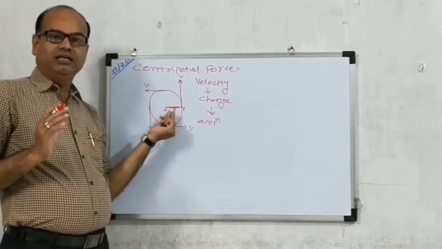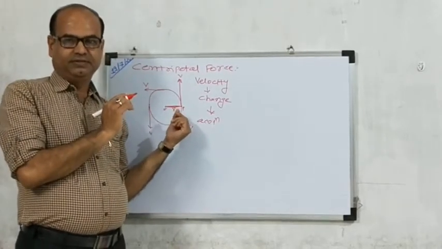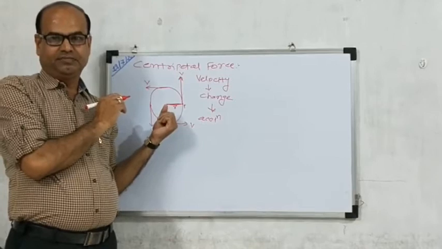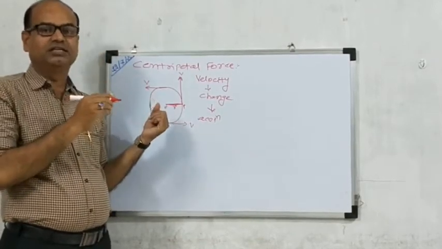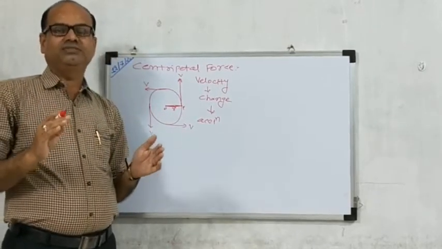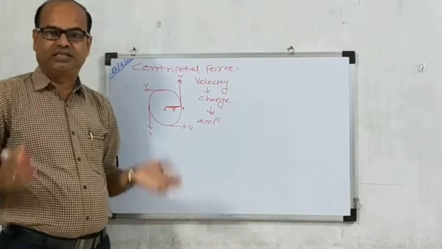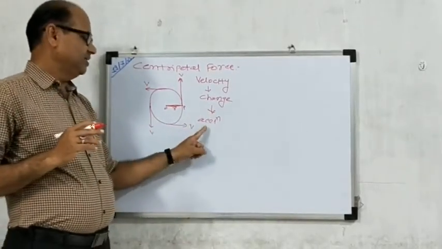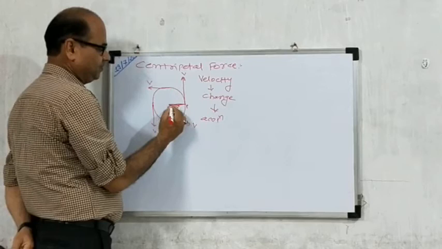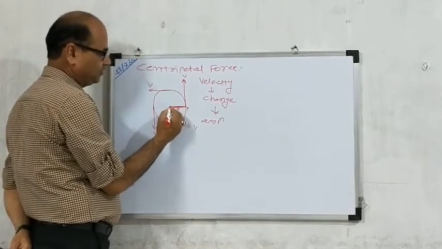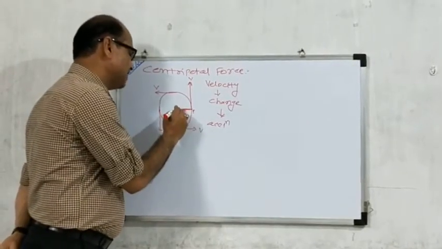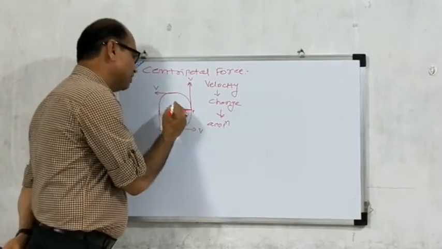The particle may also move at a constant speed, but the velocity keeps changing. At the highest position and the lowest position, the velocity keeps changing in direction. This change in velocity must be created by acceleration. Then the centripetal force: the acceleration on the particle must be produced toward the center.